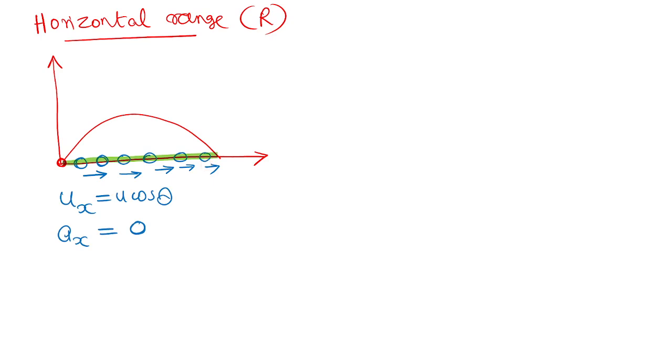So I want this range. The displacement is actually the range. Range is nothing but the displacement, so we need the formula of displacement S. You know that S equals ut plus half at square, right? I am talking about the horizontal displacement.